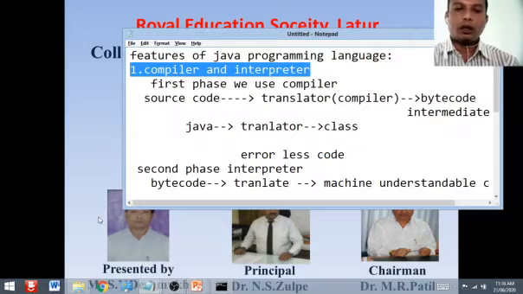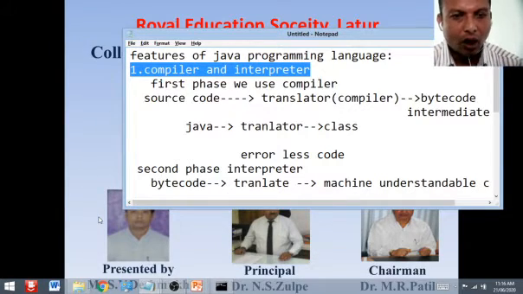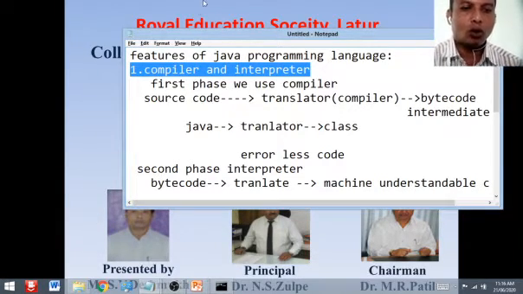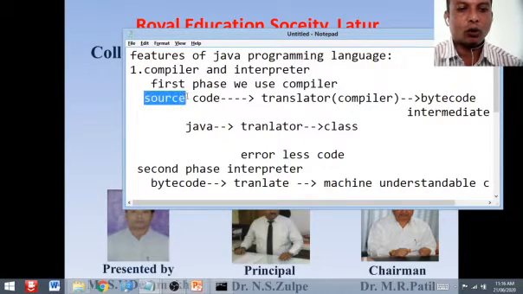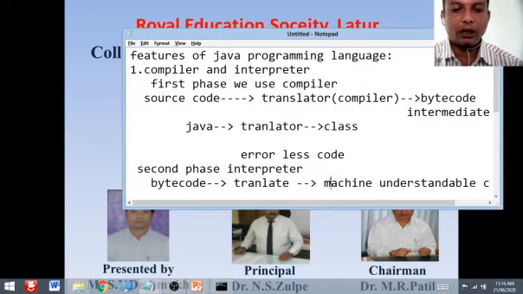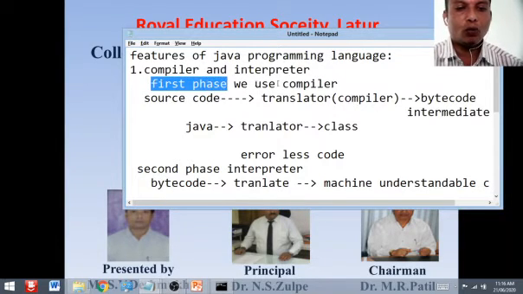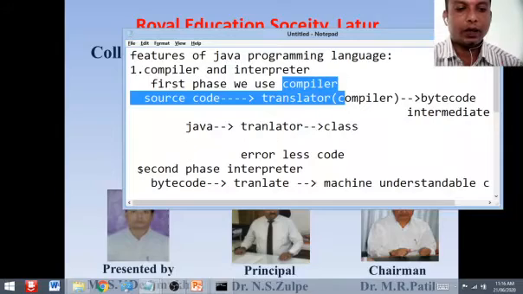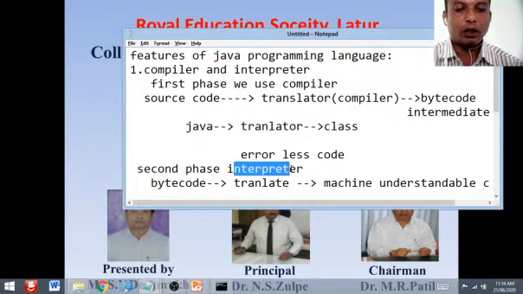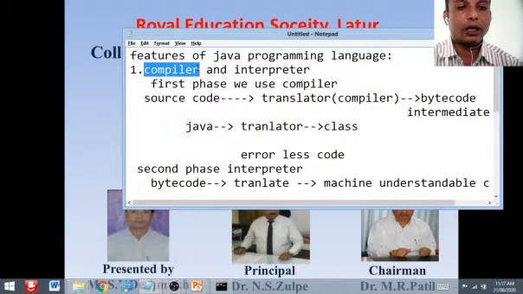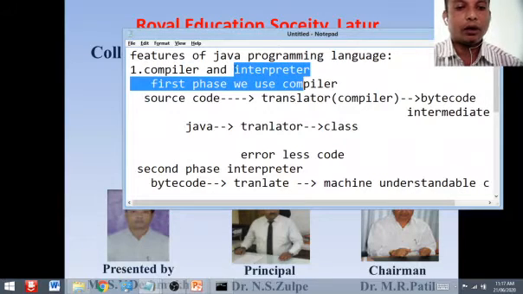So we have to convert this syntax, or we can say source code, into machine code, or machine understandable code. But before we convert this source code into machine understandable code, we go through two phases. In the first phase we use the compiler, and in the second phase we use the interpreter. As we know, many languages use the compiler, and many languages use the interpreter.